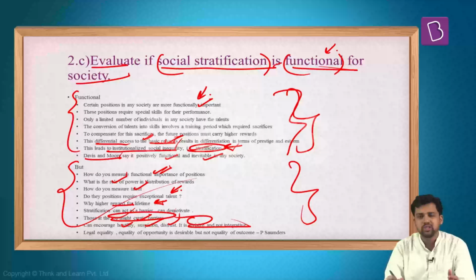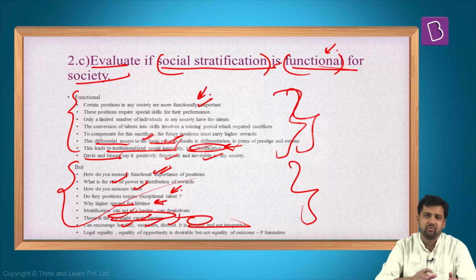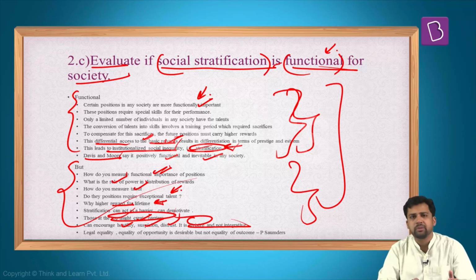So both the aspects you have to bring out. Even if you miss out on some point, it's fine. But both the things: whether it is functional, how it is functional, and how it is not functional. So this is a pretty straightforward question. The social stratification chapter, all these textbooks will be talking about it. So not a very difficult question to answer.